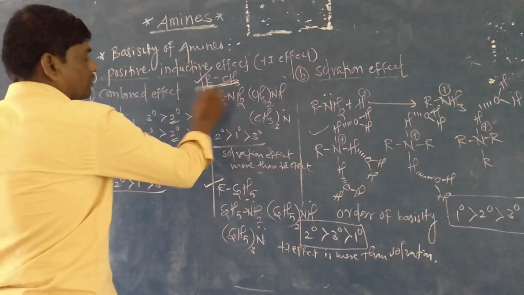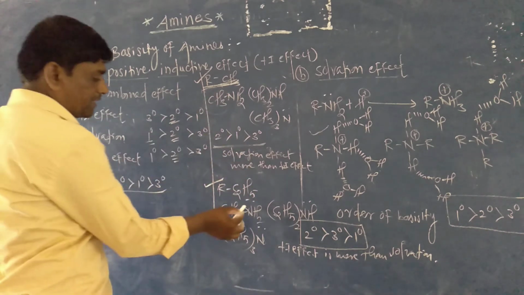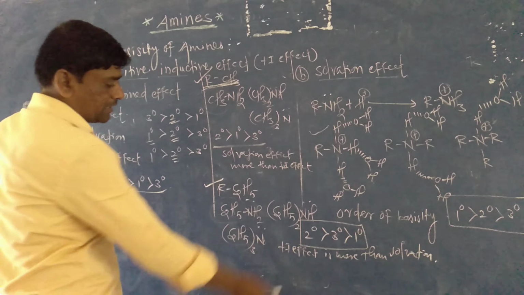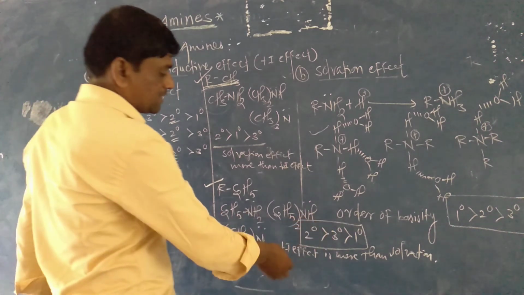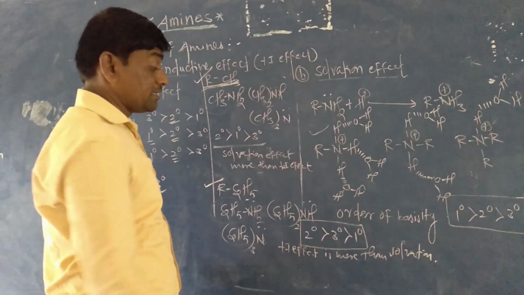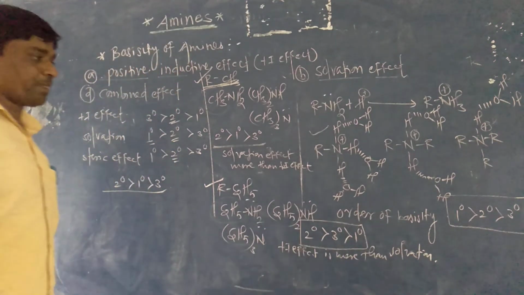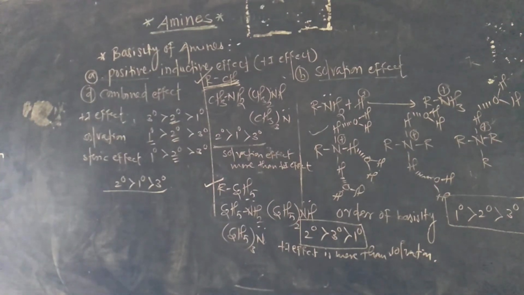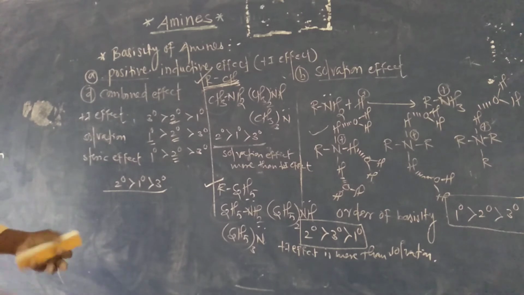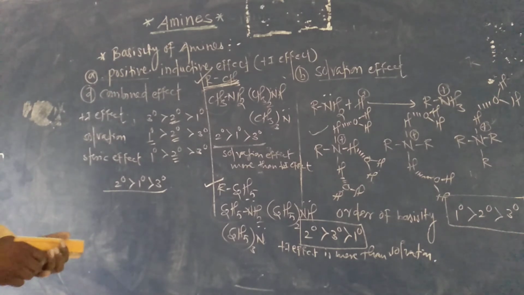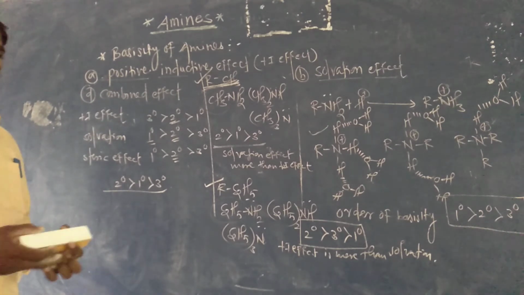Whenever the alkyl group is the ethyl group, the plus I effect is more than the solvation, so secondary is greater than tertiary is greater than primary. In this way, we can complete the four effects, and we can determine the order of basicity of the amines.